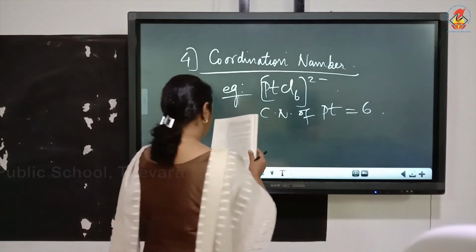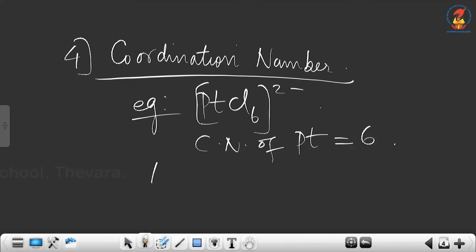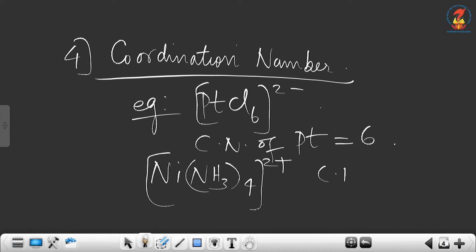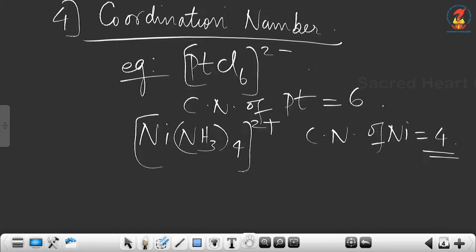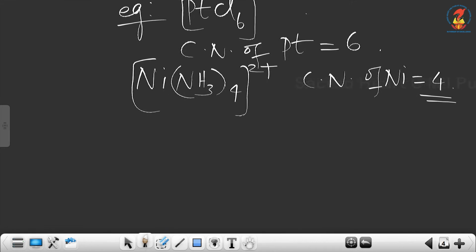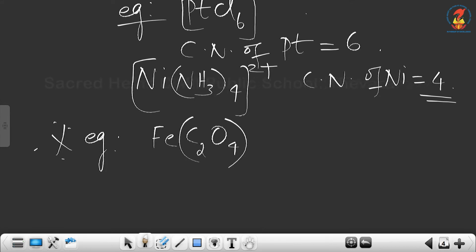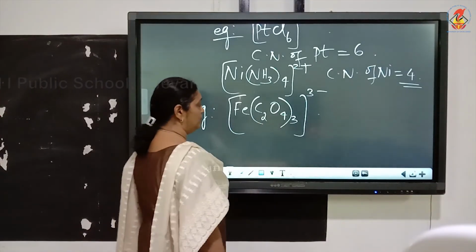Now next example, what is the coordination number of nickel in [Ni(NH3)4]2+? The coordination number of nickel in this complex is equal to 4 because there are 4 ligands, 4 ammonia molecules. Now next example is a very important example, you have to note. What is the coordination number of iron in [Fe(C2O4)3]3-? Now this is something very important that you have to note.